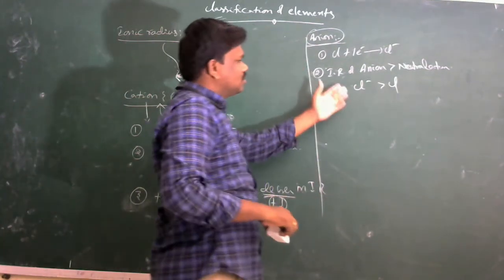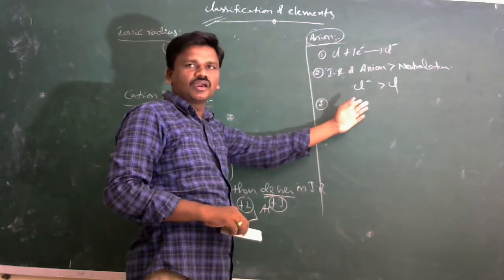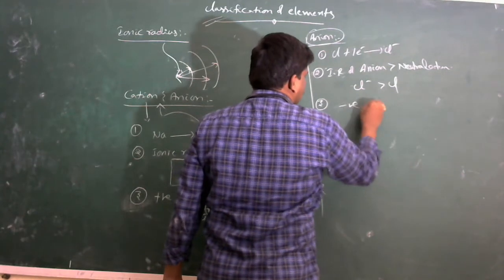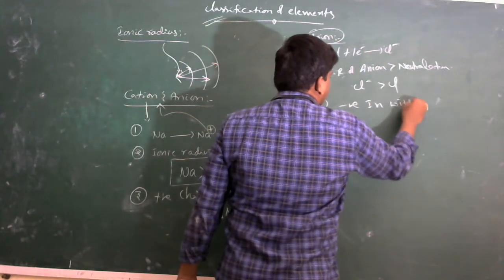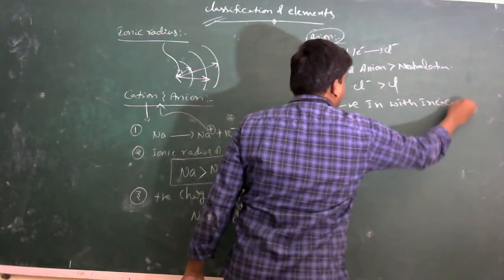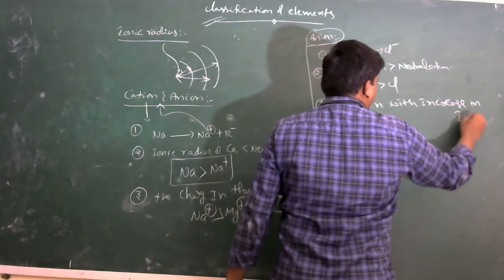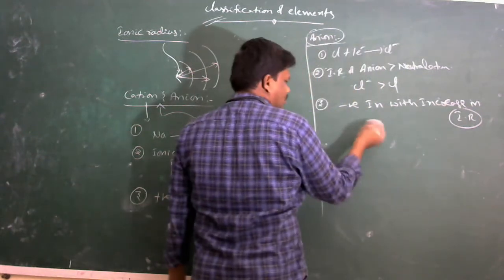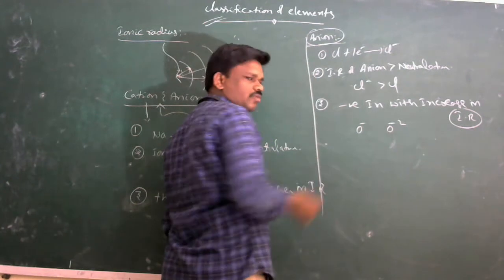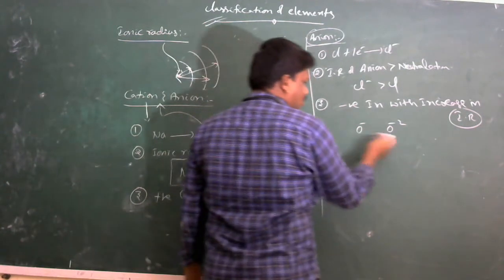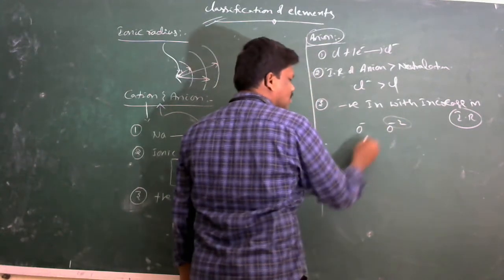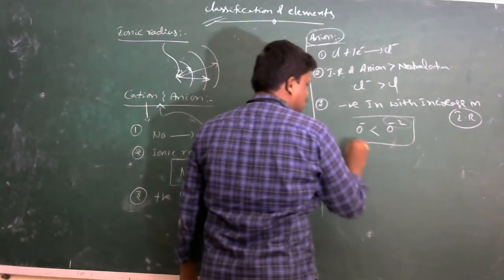As the negative charge increases, ionic radius increases. Suppose, for example, two anions O minus 1 and O minus 2. Which of the following ions has the larger ionic radius? As the negative charge increases, ionic radius increases, therefore O minus is less than O minus 2.